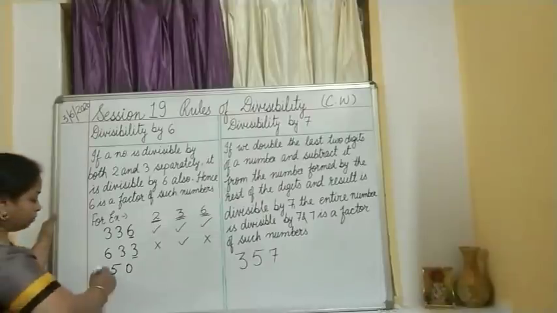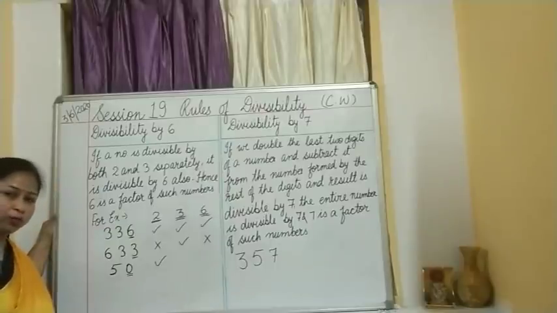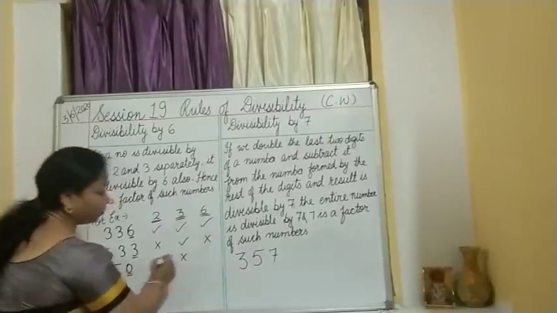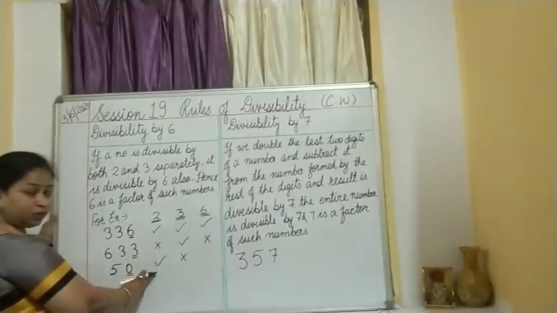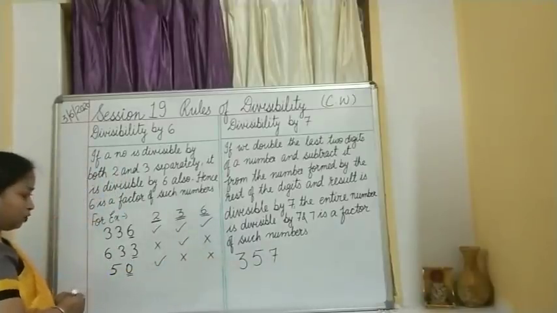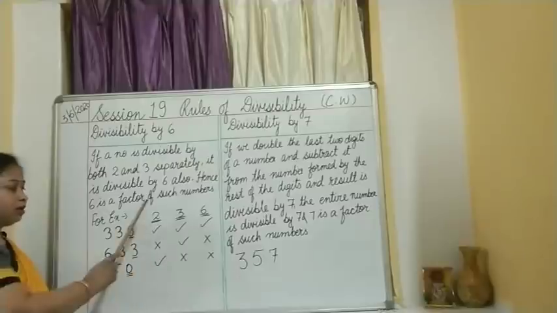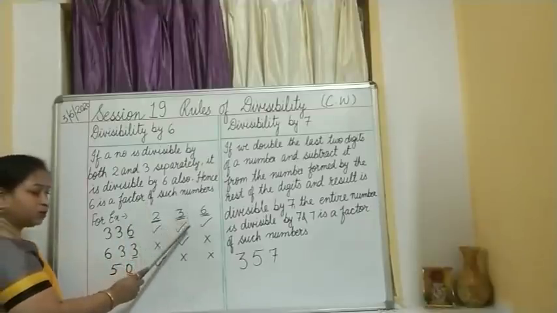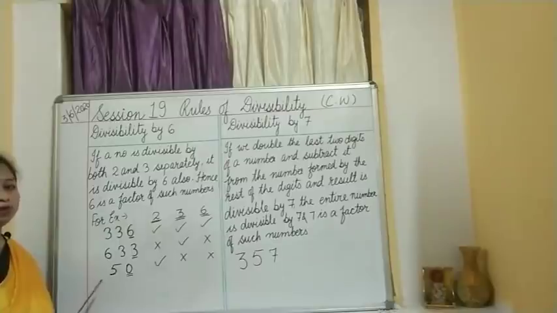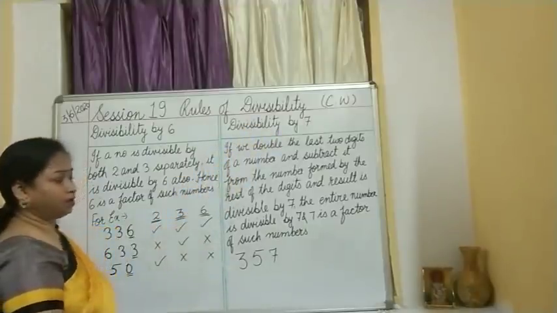Move on to the next example. 50. 0 is present. Yes, it is divisible by 2. But what about 3? 5 plus 0 is 5. Whether it is divisible by 3? No. Yes over here, no over here. Of course, no here. So, I hope the given example makes it very clear that it has to be divisible by 2, divisible by 3, then only the number will be divisible by 6. Interesting, no?